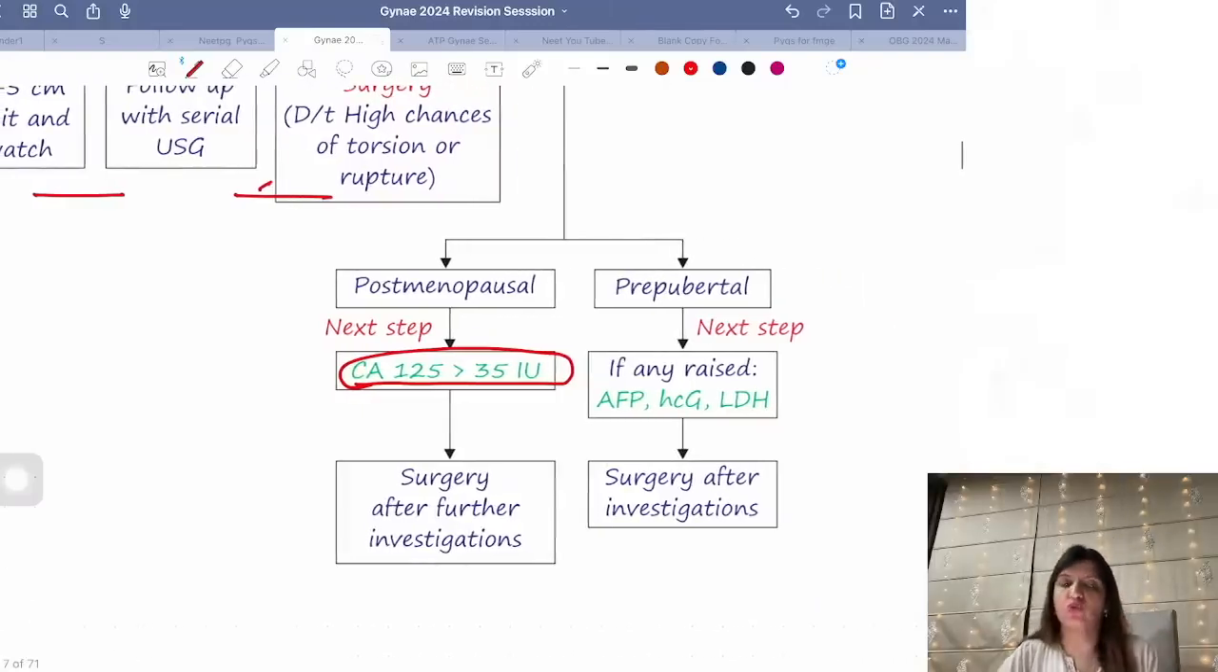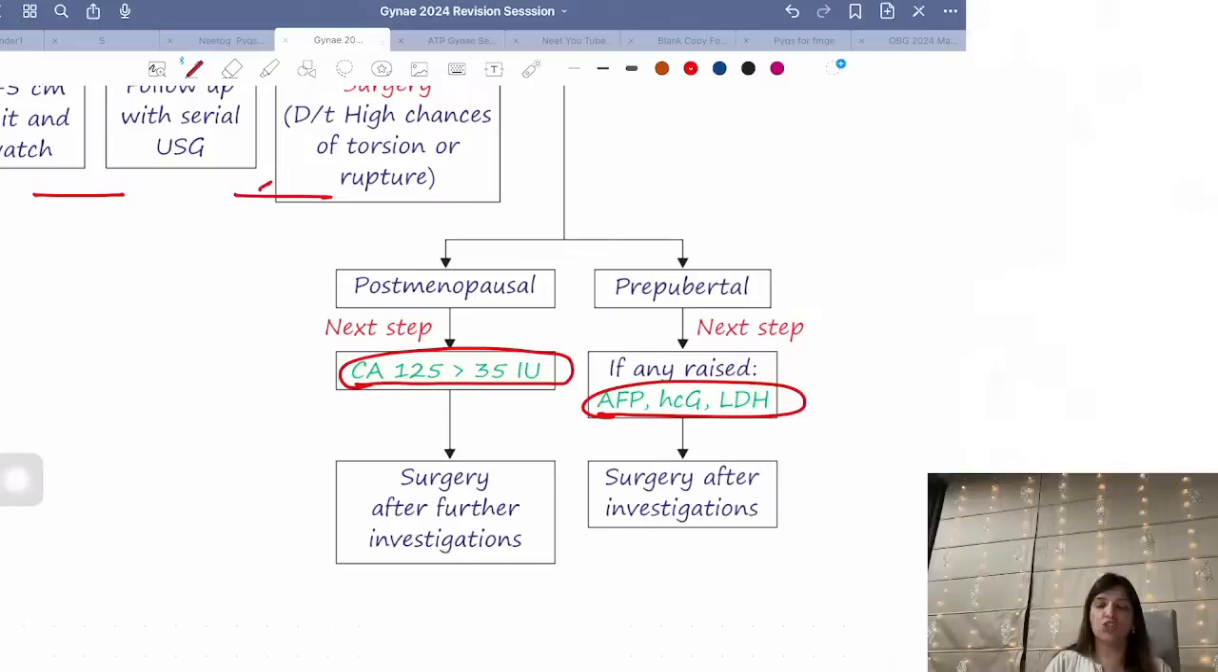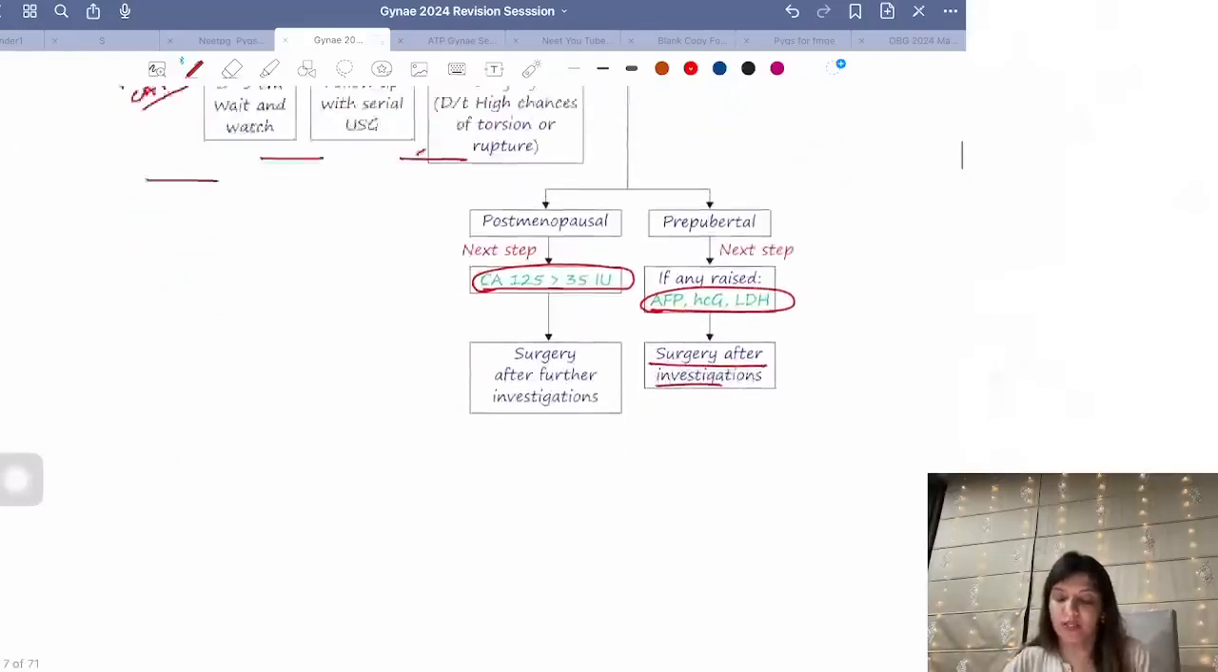Now, also, please remember that germ cell tumors are very common in young females. That is why whenever a young female comes to you with an ovarian cyst, you should rule out all the tumor markers for germ cell tumors. What are the tumor markers for germ cell tumors? You should rule out alpha fetoprotein, HCG and LDH. Right? These are the three major ones: alpha fetoprotein, HCG and LDH. And if they come out to be positive, then you are going to go for surgery after further investigations. Right? This is how you deal with an ovarian cyst.